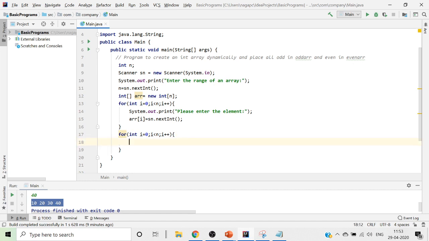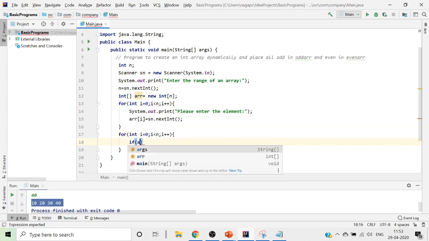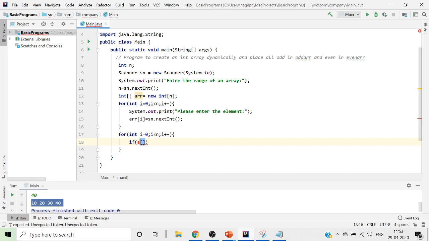जो मैं पहले किया था उसी तरह मैं यहाँ पे कर रहा हूँ ताकि सारे एरे वैल्यूज को मैं एक्सेस करूँ. अभी हमको करना है if a of i, that is arr of i, whatever the value that we have, if that is applied with modulus 2 is equal to 0, then that value is an even value. Whenever we want an individual array item, we give it as arr of i.